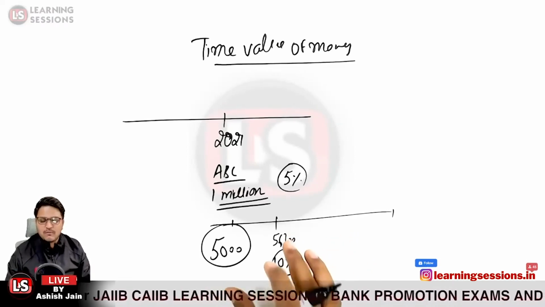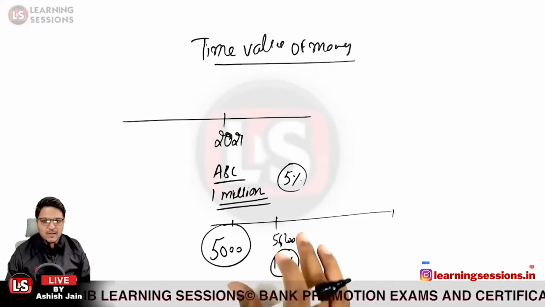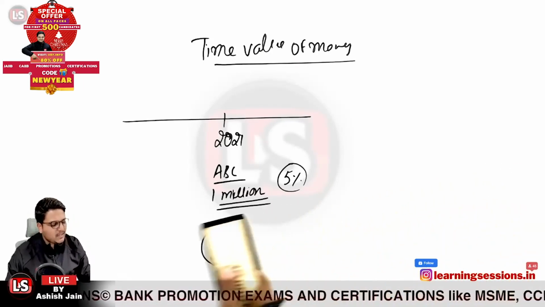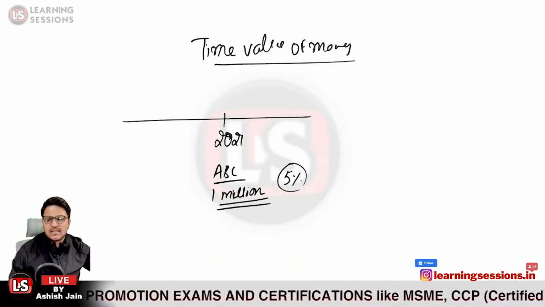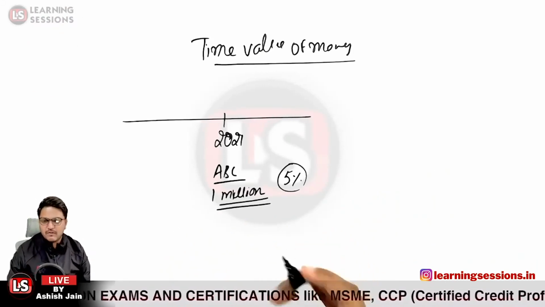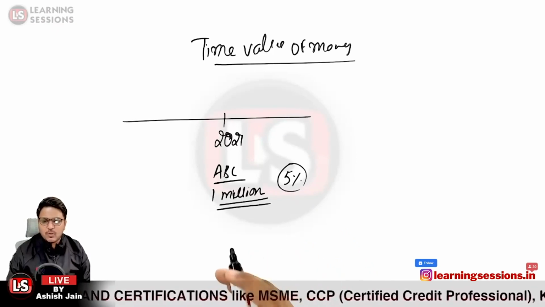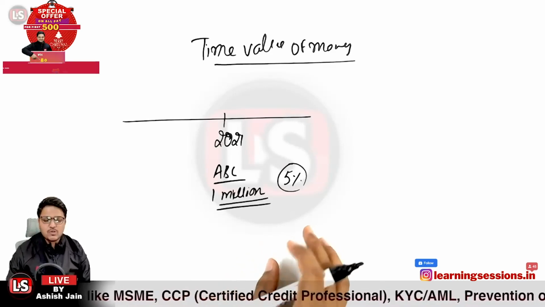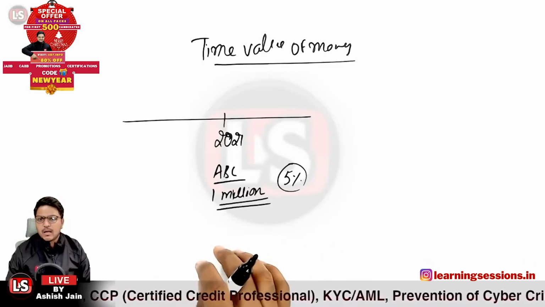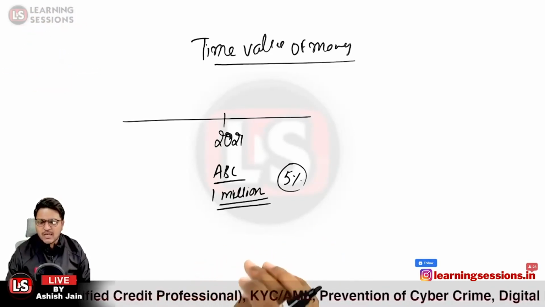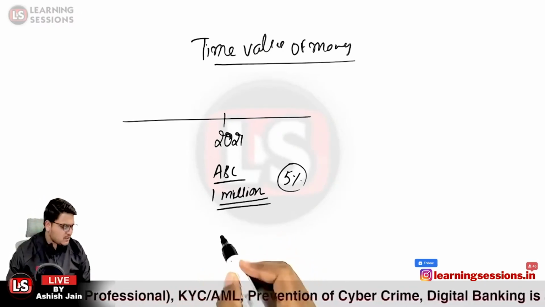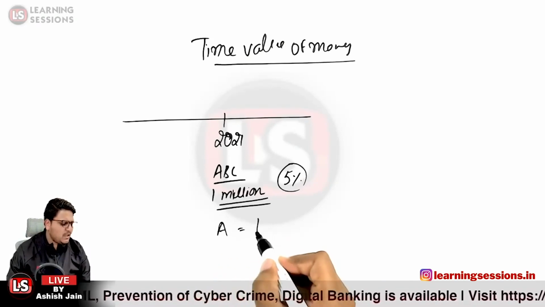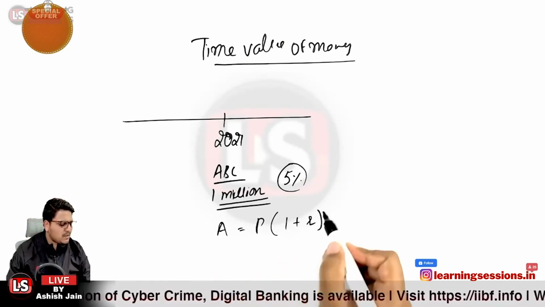So in this case also, if we need to calculate the population 5 years ahead, we will be using the concept related to compounding. Okay, so if we want to calculate the population ahead, how can we calculate? Kindly do answer at least. What is the formula related to it? The compounding interest formula is quite simple, you must have already read it. What is the compounding formula? It is A equals P into (1 plus R) raised to power N.